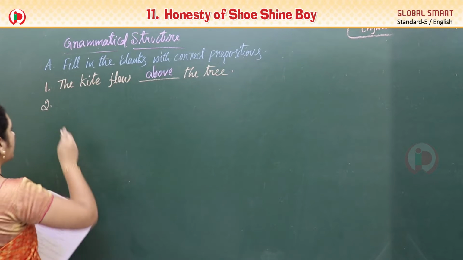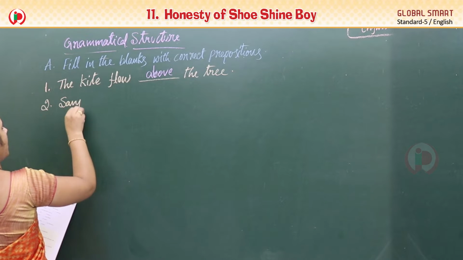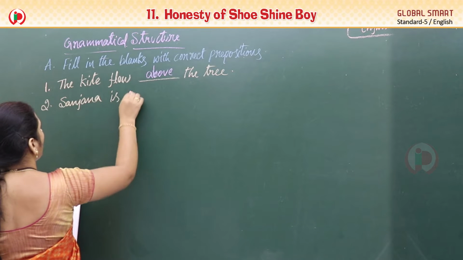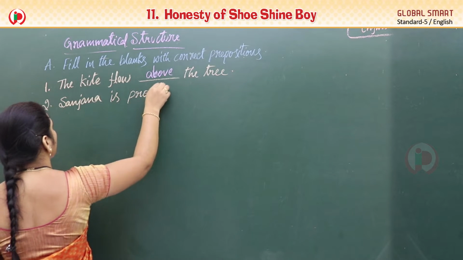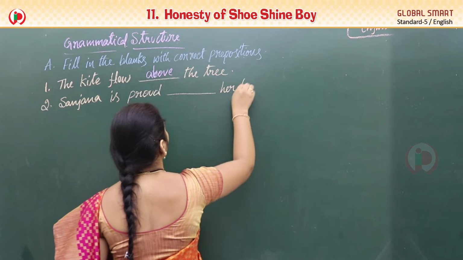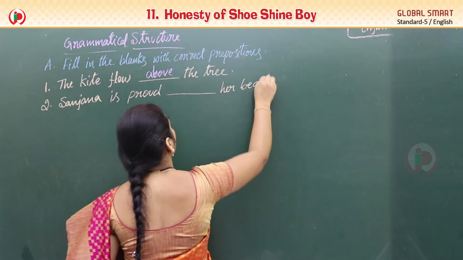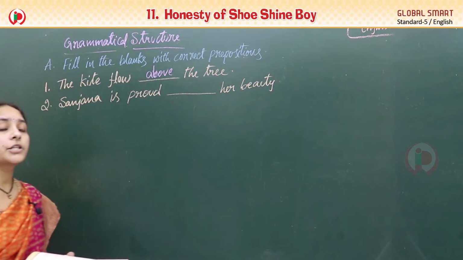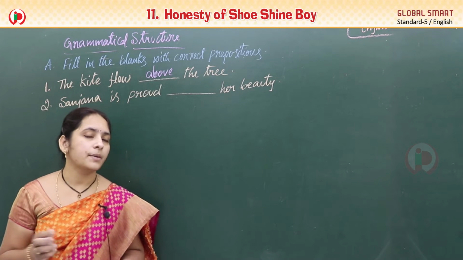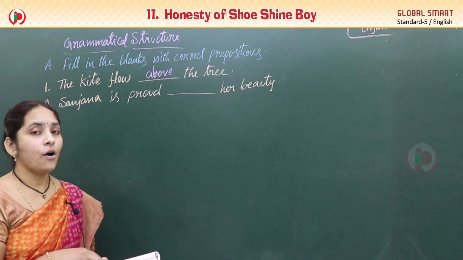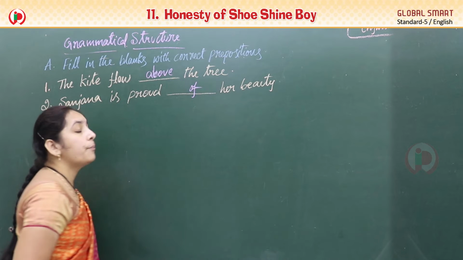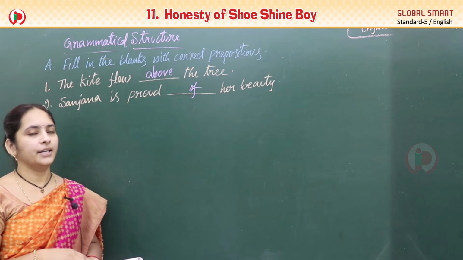Okay, very good. So see the second one. Sanjana is proud dash her beauty. So something happened because of it means what do we use a preposition? Yes, of. So very good. Sanjana is proud of her beauty. Proud of her beauty. Okay, Nana?